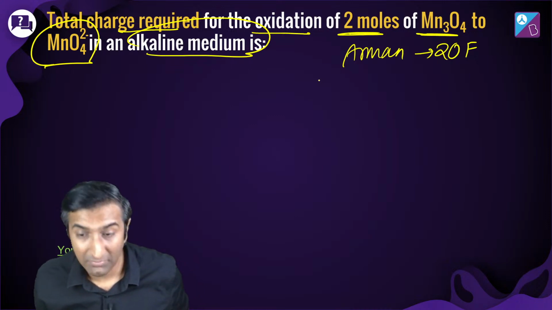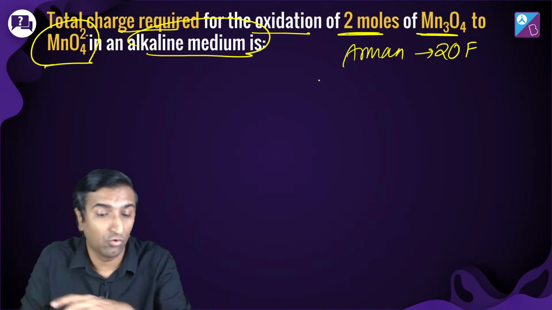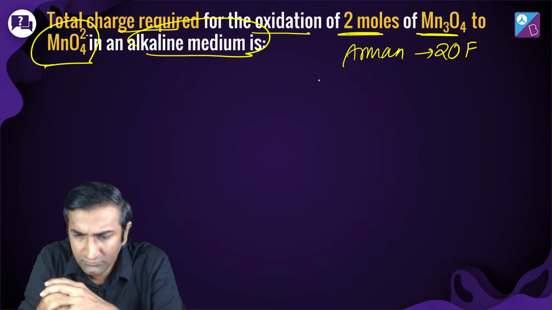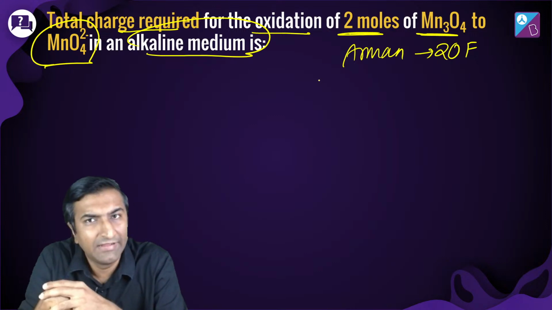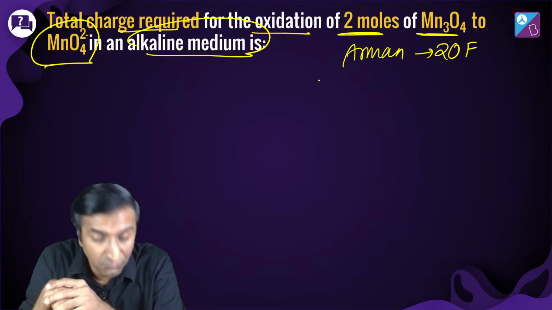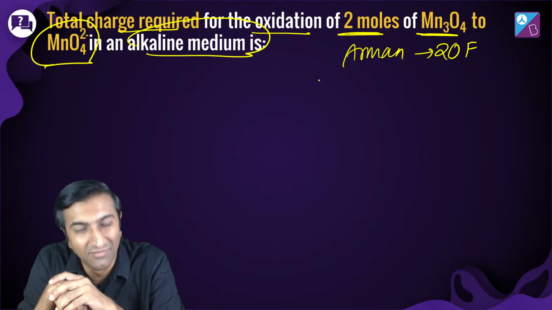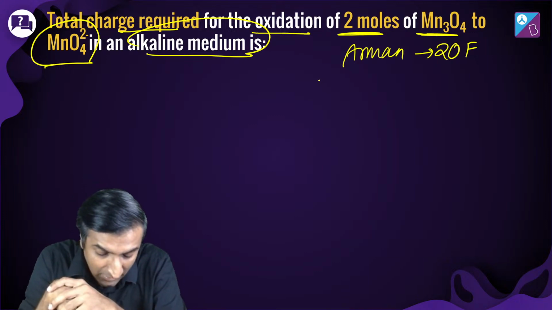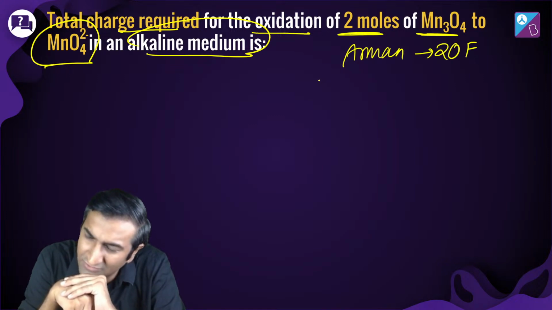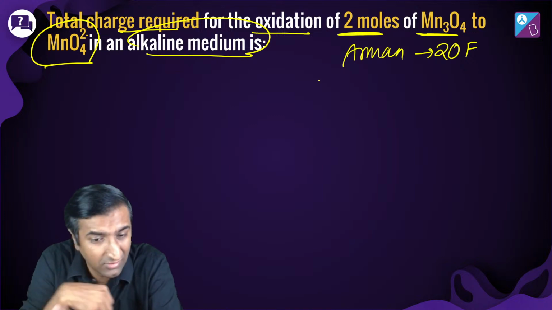Arman, I get you. But how did you get 20 farad? What did you do to get to 20 farad? Thank you for the answer. Help your friends. So what is the main redox idea that you need to use? Reduction? Oxidation. Reduction होता है electrolysis में. यहाँ पे हम लोग कर रहे हैं oxidation. ठीक है, oxidation चाहिए.